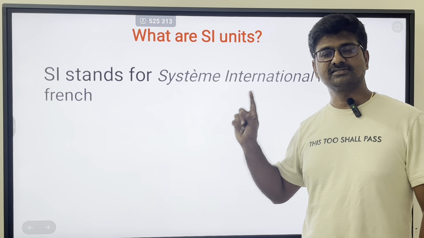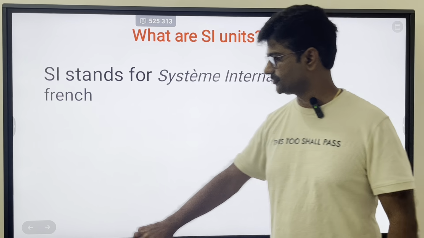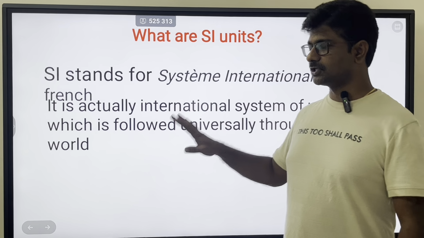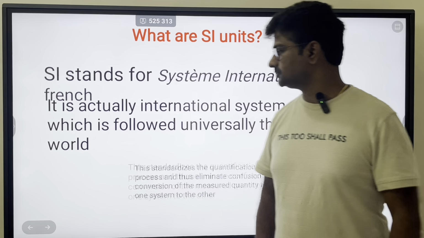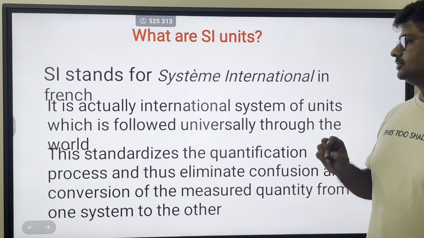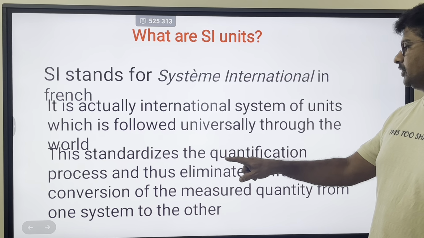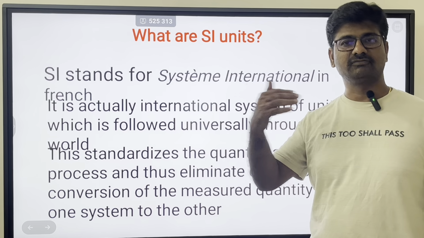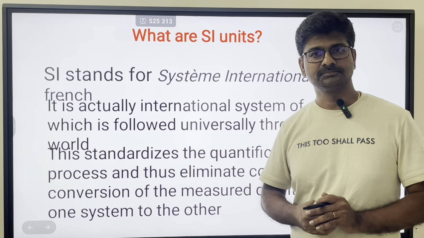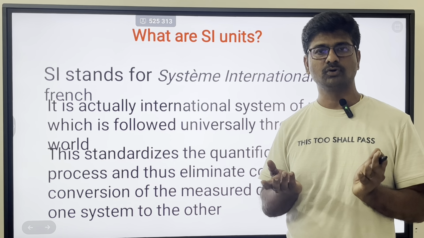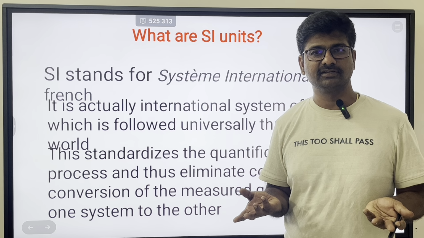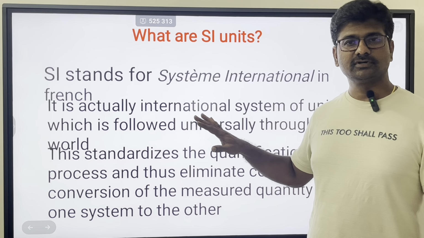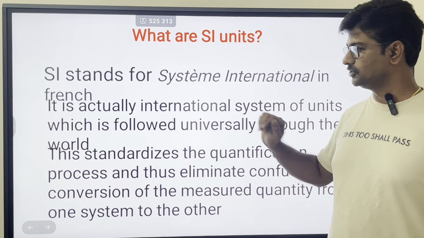These units are known as SI units. So this is followed throughout the globe. So there shouldn't be confusion from one country to another, from one place to another. Universally, if units are the same throughout, then it is easy to specify any physical quantity, right? That's why SI stands for International Standard Unit System.